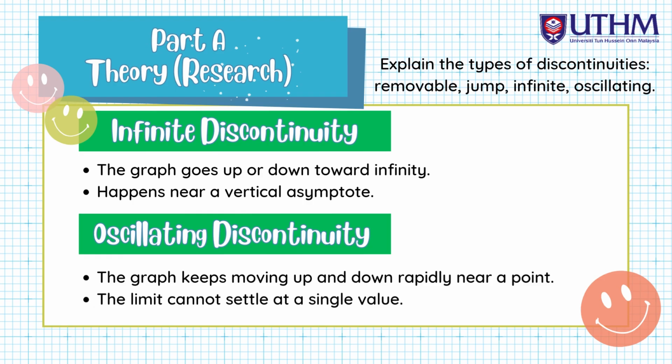Infinite discontinuity. The graph goes up or down toward infinity. Happens near a vertical asymptote. Oscillating discontinuity. The graph keeps moving up and down rapidly near a point. The limit cannot settle at a single value.